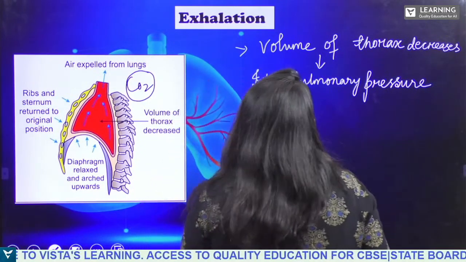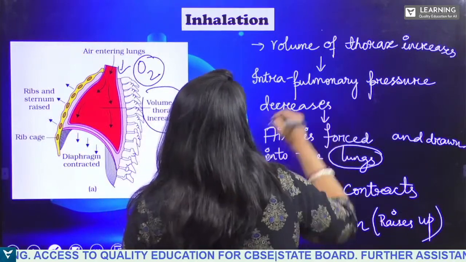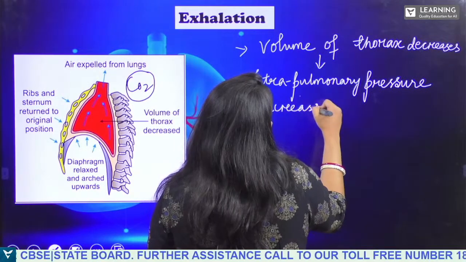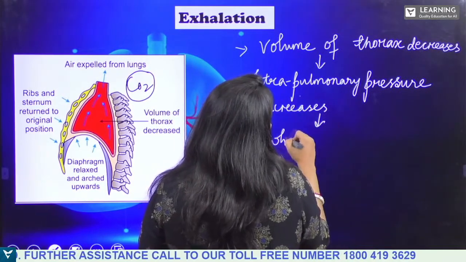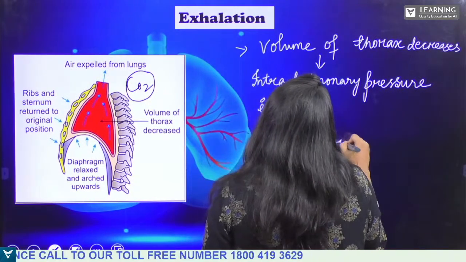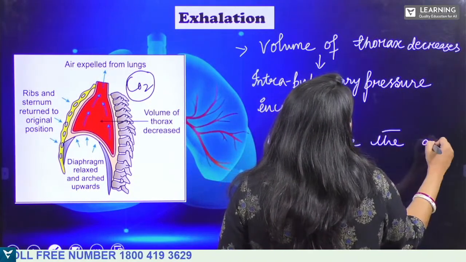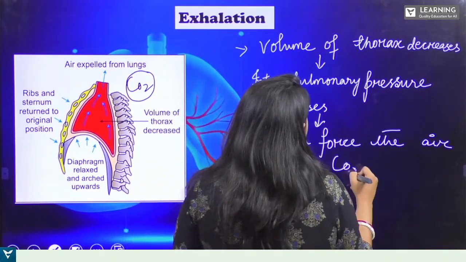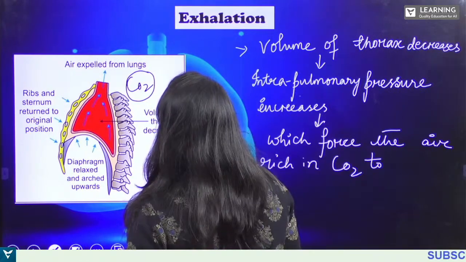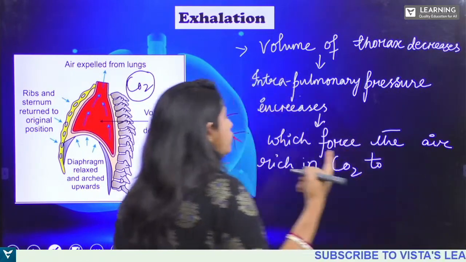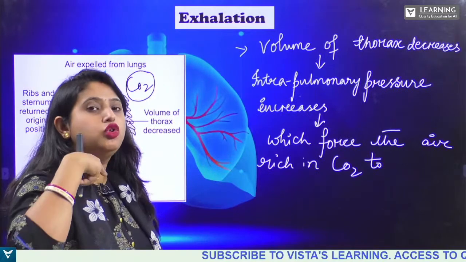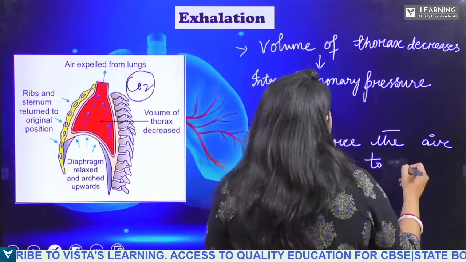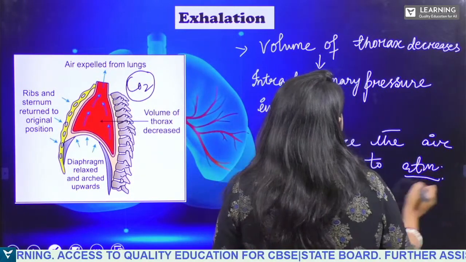Here it decreases, and here it increases. Intrapulmonary pressure increases, which forces the air which is rich in carbon dioxide to come out. It forces the carbon dioxide to the atmosphere, you can write, to atmosphere.